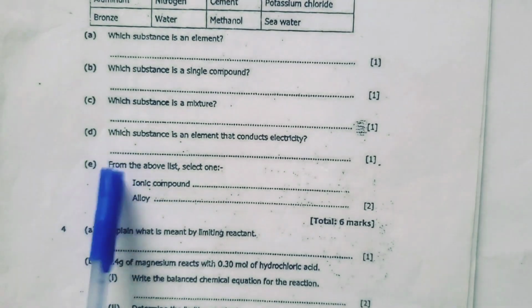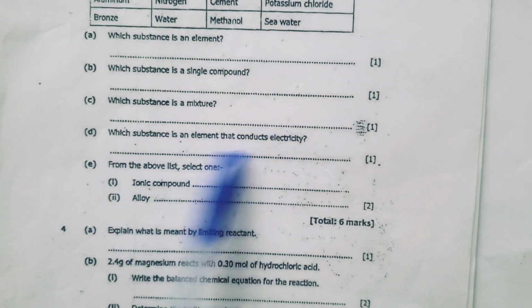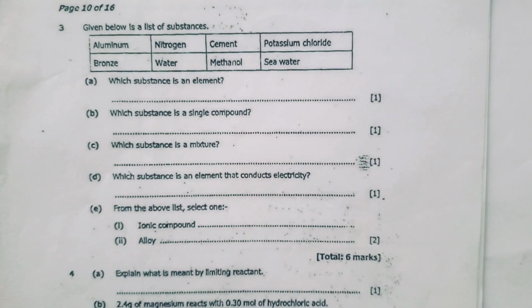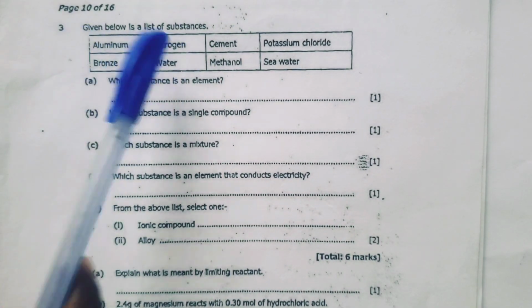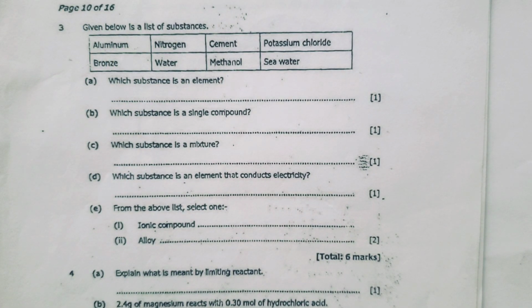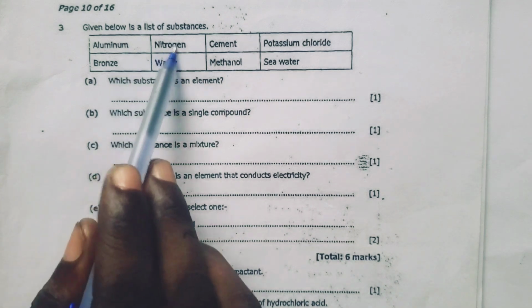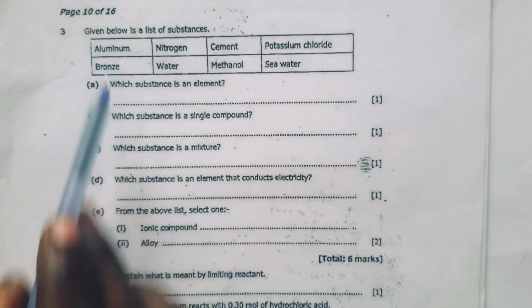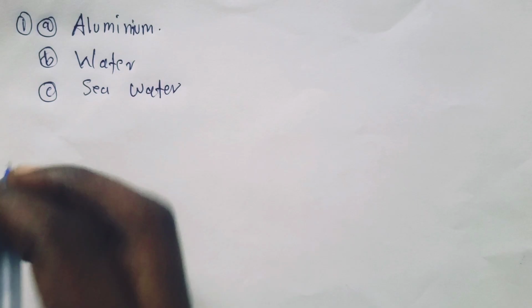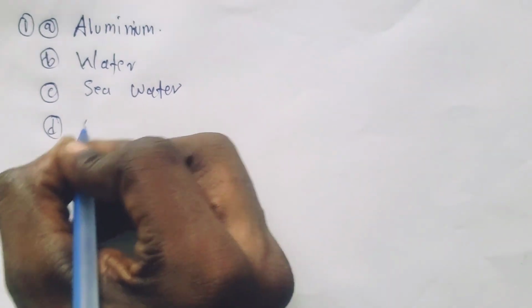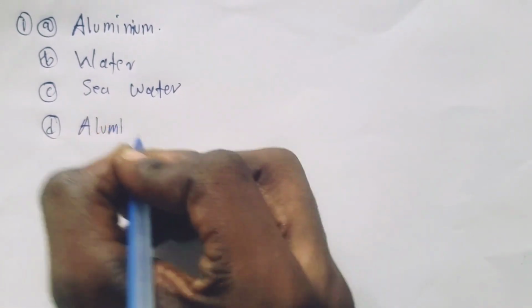Then, which substance is an element that conducts electricity? So I said we only have two elements, aluminium and nitrogen, and only metals conduct electricity. This is a non-metal, this is a metal. Then it has to be aluminium. So for D, we're going to say aluminium.